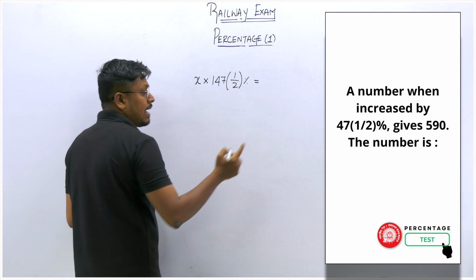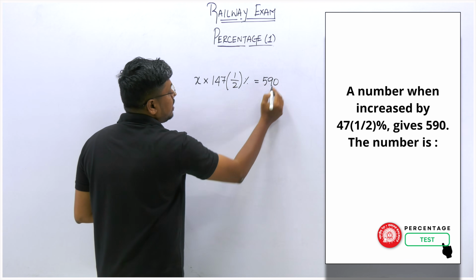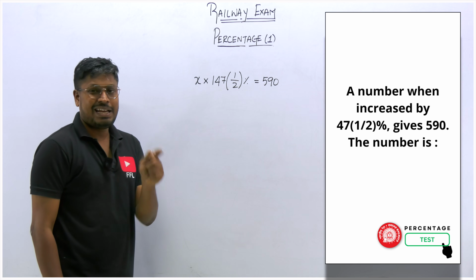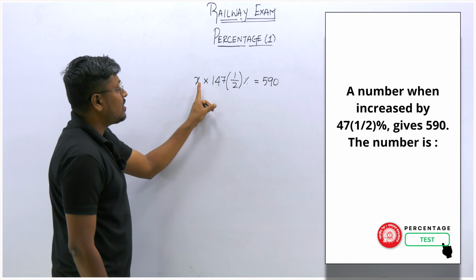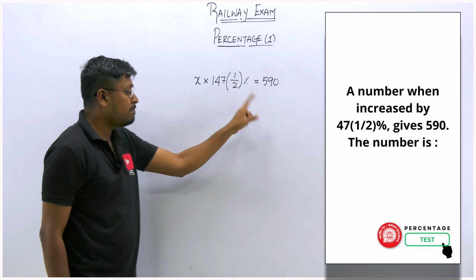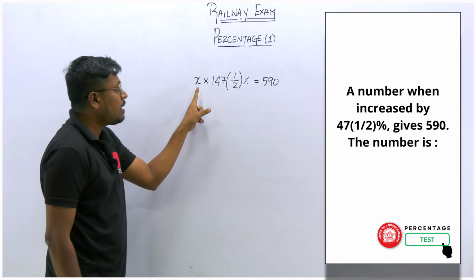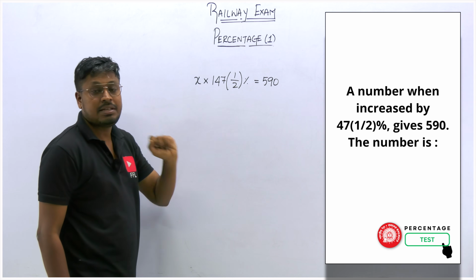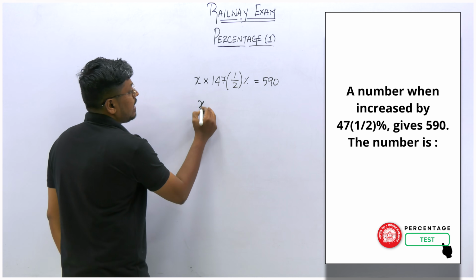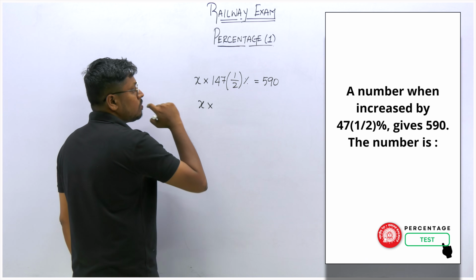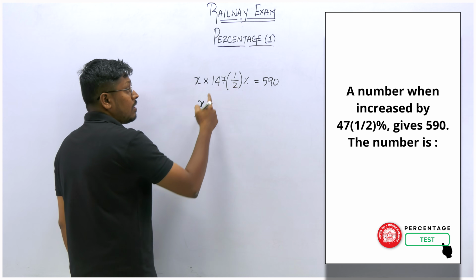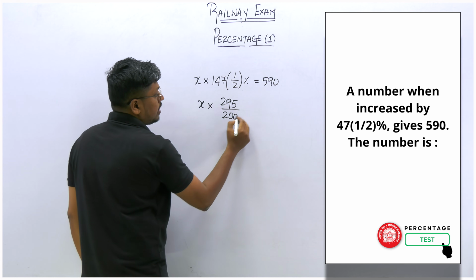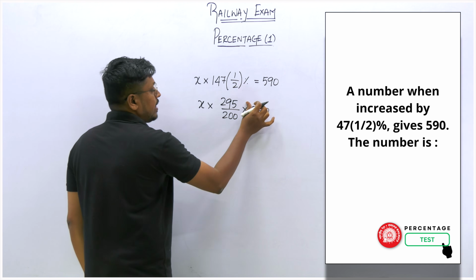So this resultant answer is how much? 590. So our target is to find what the number is. That's the reason I told you in the previous question, the traditional method will help you to solve most of the questions, right? So instead of writing a bigger equation here, you can simply write: we don't know what the number is. That number has been increased by 47, so that number into 147 1 by 2 percentage is equal to 590. So now this can be written as x into 147 into 2. 147 into 2 will be 294. So 294 plus 1 will be 295 divided by 200, into x, equal to 590.